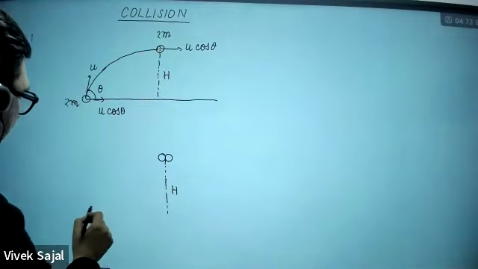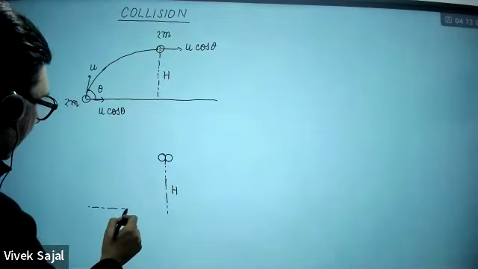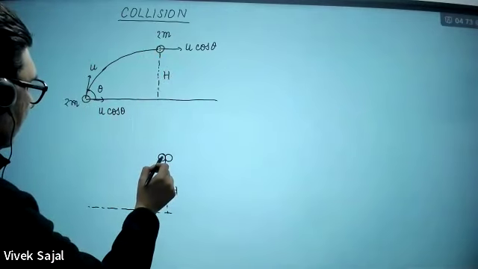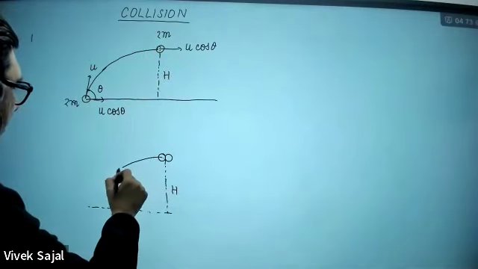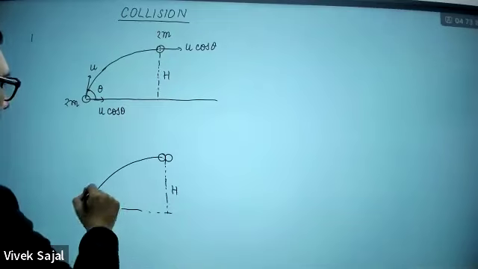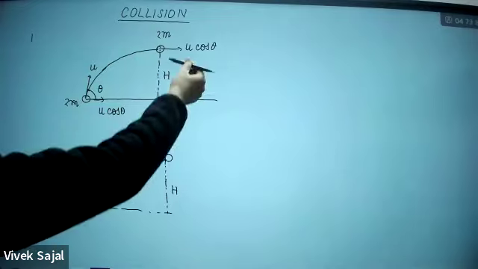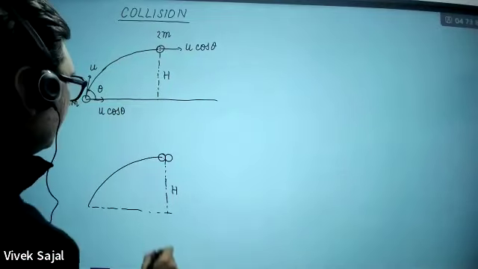They are saying that one of the parts is going to retrace its path. Suppose this is going to retrace its path like this. So automatically, when it is going to retrace its path, its velocity must be exactly in the opposite direction.